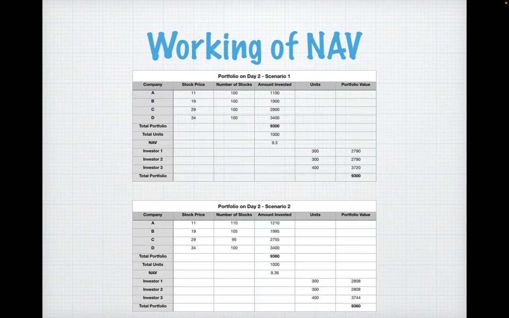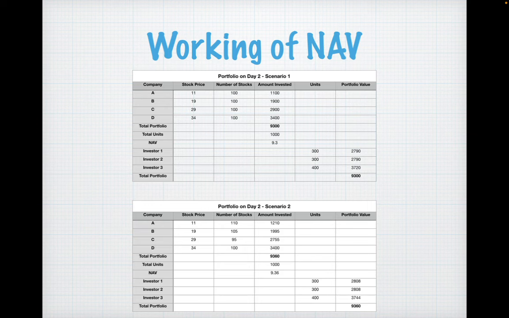Now, suppose on day two, the fund manager doesn't do anything. He doesn't buy any stock and doesn't sell any stock, but the stock prices, being stock prices, change by the end of day two. So the stock prices are 11, 19, 29, 34. The amount invested would be changing, so total portfolio value comes to around 9,300. Total units were 1,000. So NAV would be 9,300 by 1,000, which is 9.3.